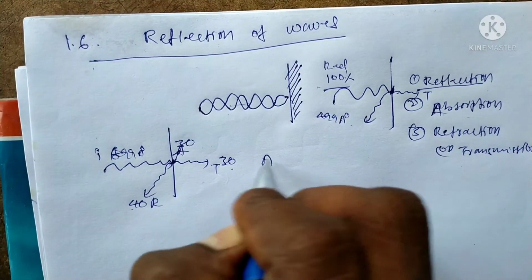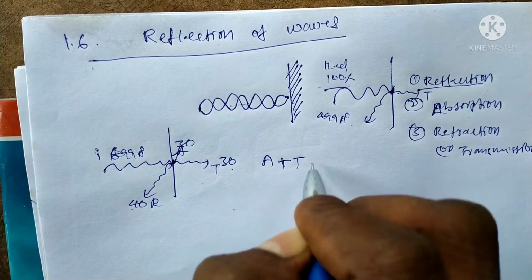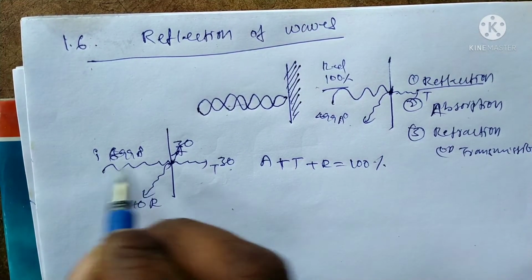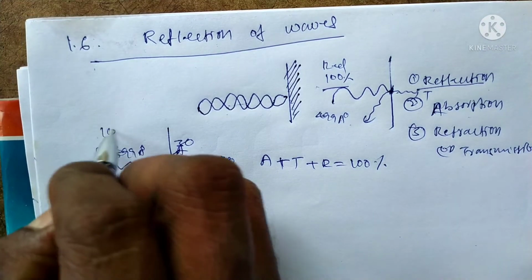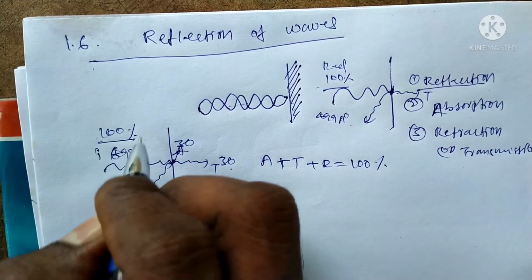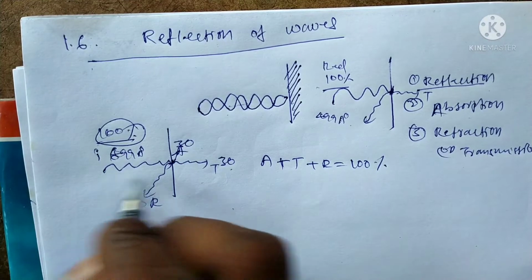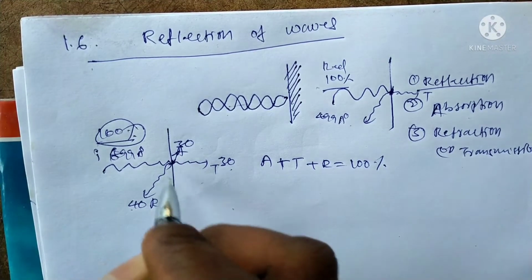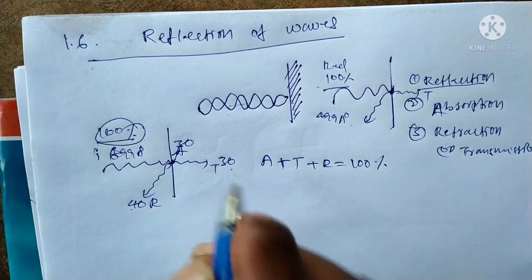That means absorption plus transmission plus reflection is equal to 100%. The incident wave is 100% of the wavelength applied to the medium, and three possibilities occur at a certain point.